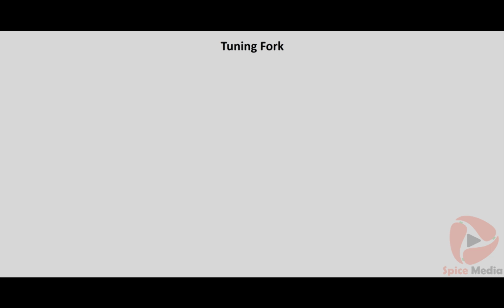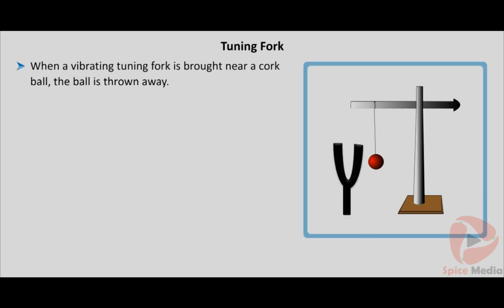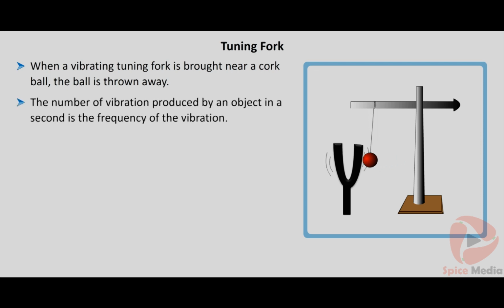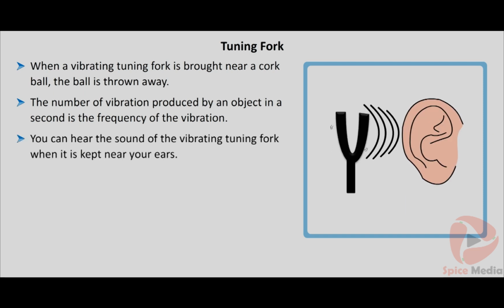In some bodies, the vibration is very small and it is not visible. The vibration in tuning fork is very small. When a vibrating tuning fork is brought near a cork ball, the ball is thrown away. From this experiment, we can trace the vibration in the tuning fork. The number of vibrations produced by an object in a second is the frequency of the vibration. You can hear the sound of the vibrating tuning fork when it is kept near your ears.